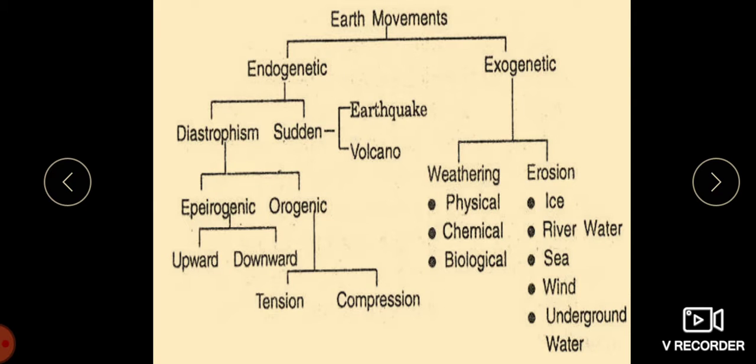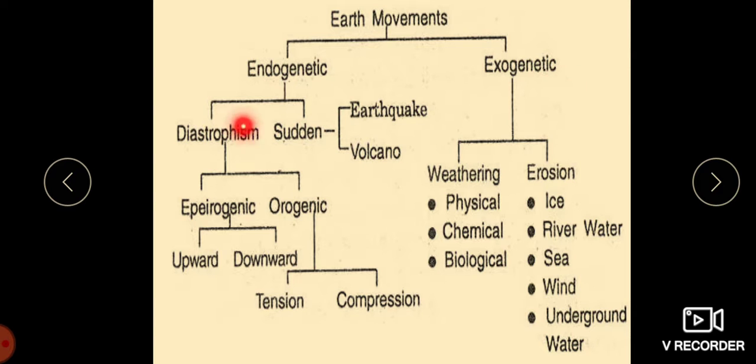So, we have here the earth movements. We have the endogenic, which is called the internal forces, and exogenic, which is called the external forces.